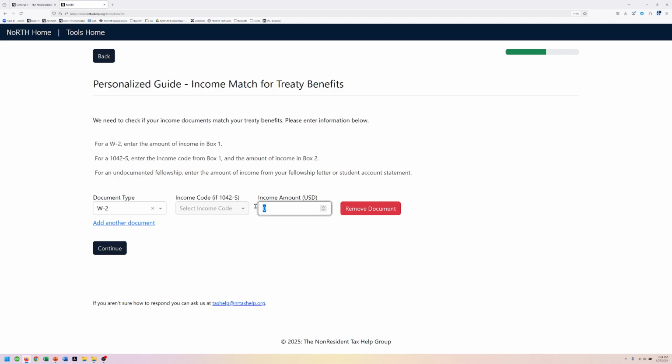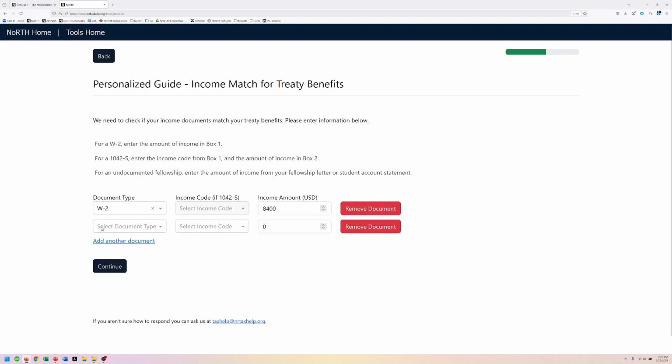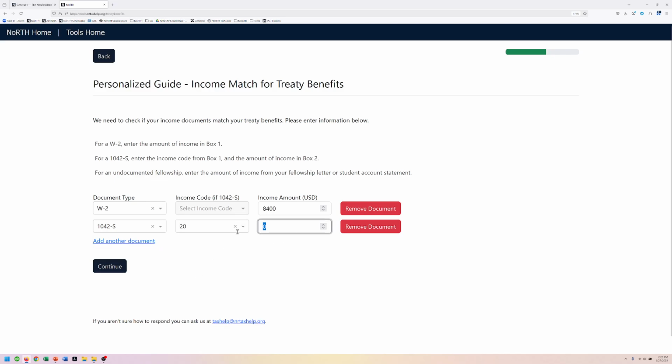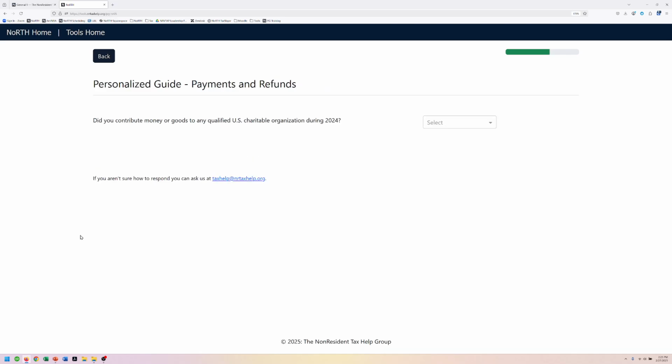And so we need to know if we have to give her some special instructions about adjustments that she needs to make. So we're going to enter her income documents here, just the type of it and the amount. And then we will get special instructions if we need them, or whatever instructions we need from the personalized guide.